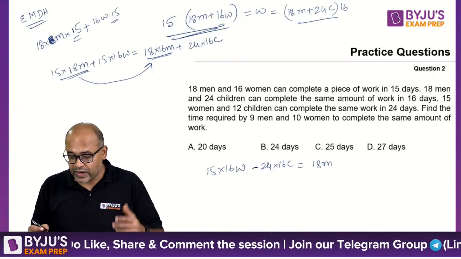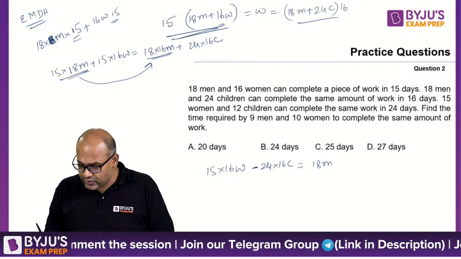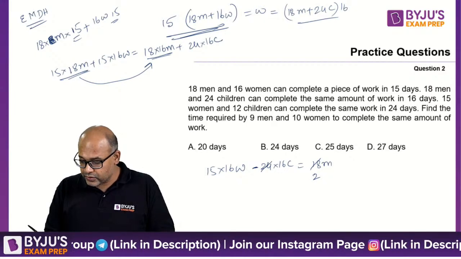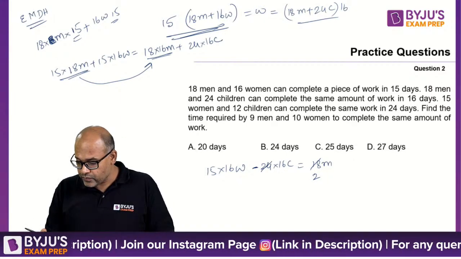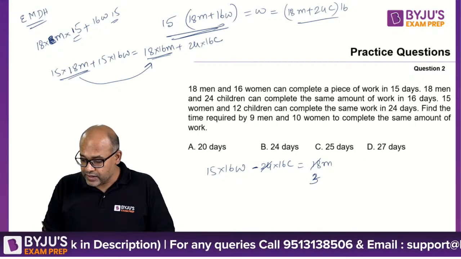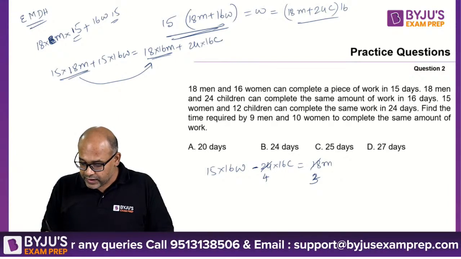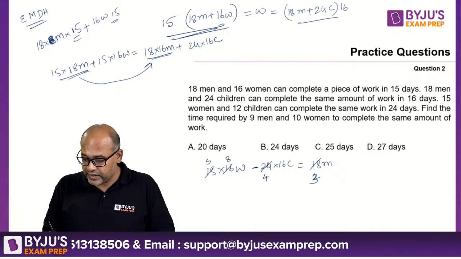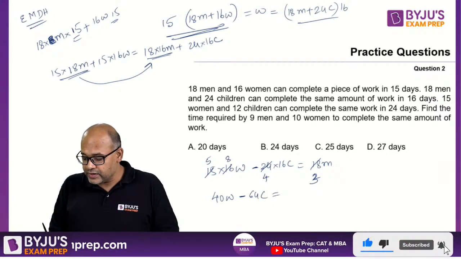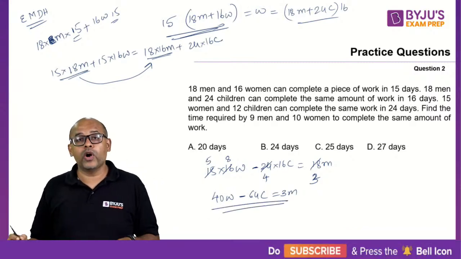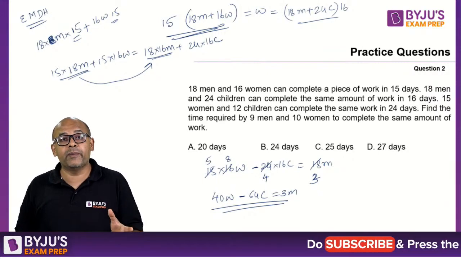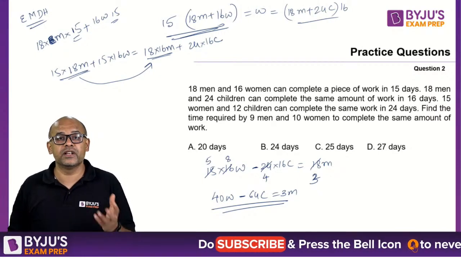Now I can simplify, taking out 9, I guess. 9 goes twice. So 9, so 3. 9 doesn't go. Okay, sorry. 6 goes. 6 goes 3 times. 6 goes 24 times. 2 goes 8 times and 3 goes 5 times. So this is 40 women minus 16 fours are 64 children is equal to 3 men. So we know what is the meaning of 3 men. 3 men are equivalent to 40 women's work minus 64 children's work.